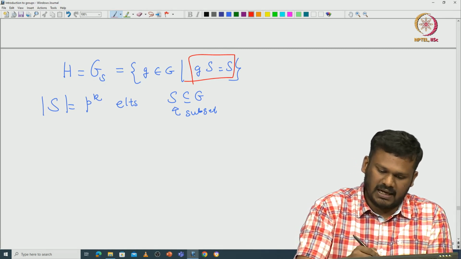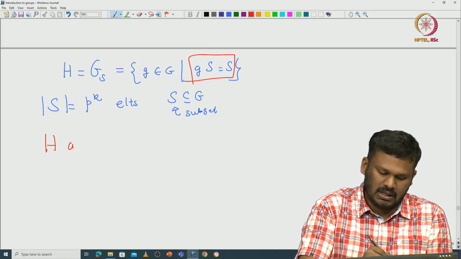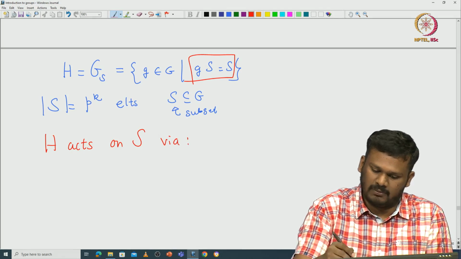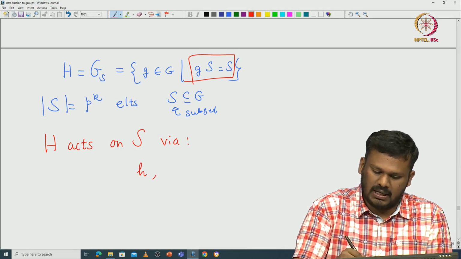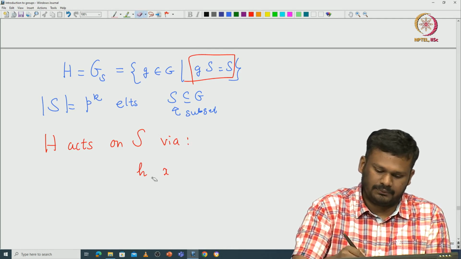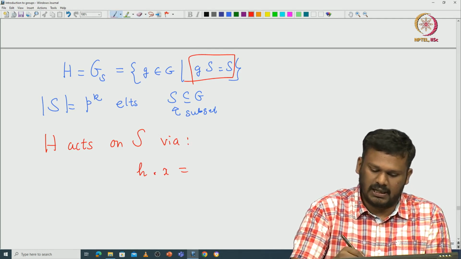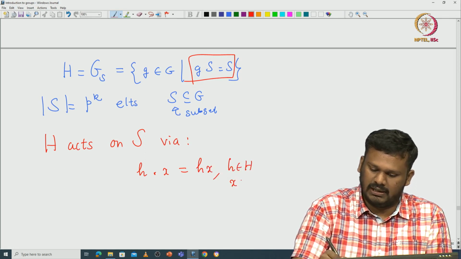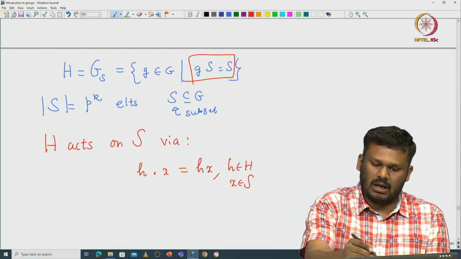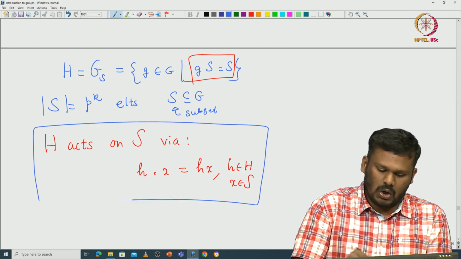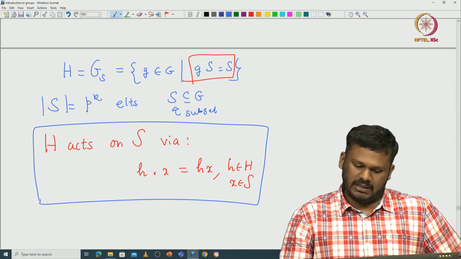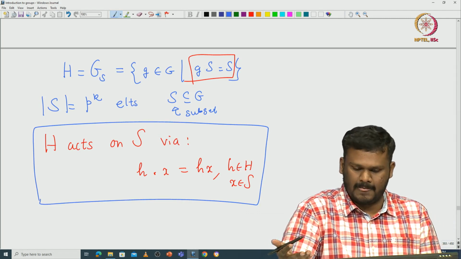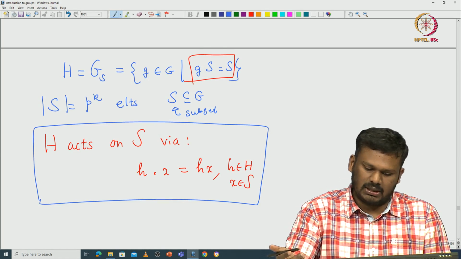That means we have the following action. H naturally acts on capital S via left multiplication again. So, you take h and then you take x, and you say that h dot x is just hx. So, this is for h in H and x in capital S. Now this gives you a new action of H on S. Since it is again left multiplication, it is easy to verify this is an action. So, now H is acting on S.